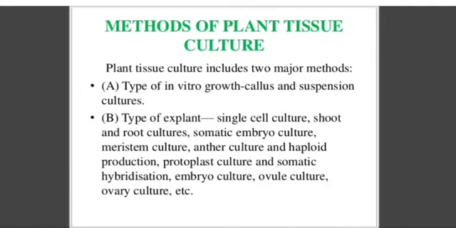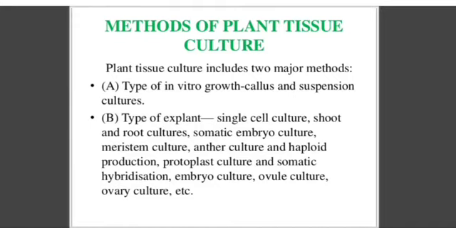Methods of plant tissue culture. Plant tissue culture includes 2 major methods. First one is the type of in vitro growth. So in vitro we can grow in the lab, in the plant tissue culture, and these are callus culture and suspension culture.